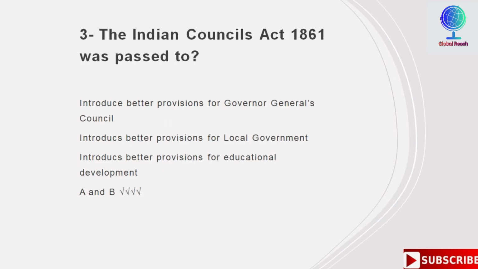Indian Councils Act 1861 was passed to, options are to introduce better provision for Governor General's Council, introduce better provision for local government, introduce better provisions for educational development. So fourth is the right option here, which includes A and B. Means for the better provision of Governor General Council and better provision for local government. So fourth is the right option here, A and B.